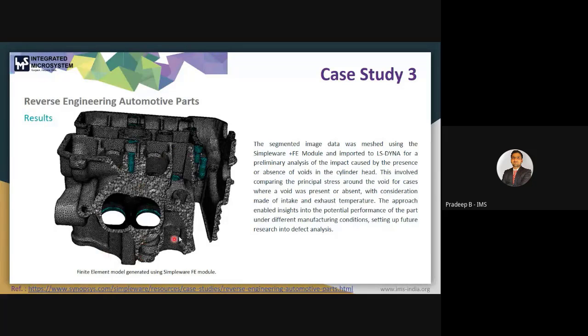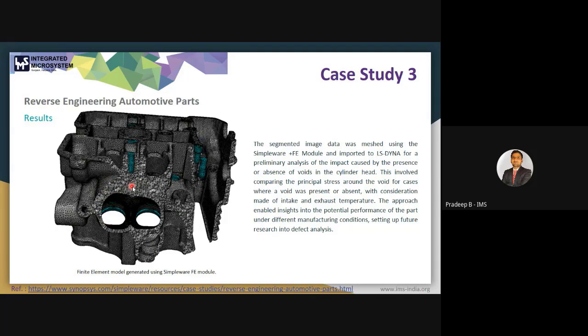So after the generation of this 3D model, we generate this finite element model. Okay, and we imported that into LS-DYNA for preliminary analysis of the impact caused by the presence or absence of a void in the cylinder head. Okay, so basically this involves comparing the principal stress around the voids for the cases where the void was present or absent.